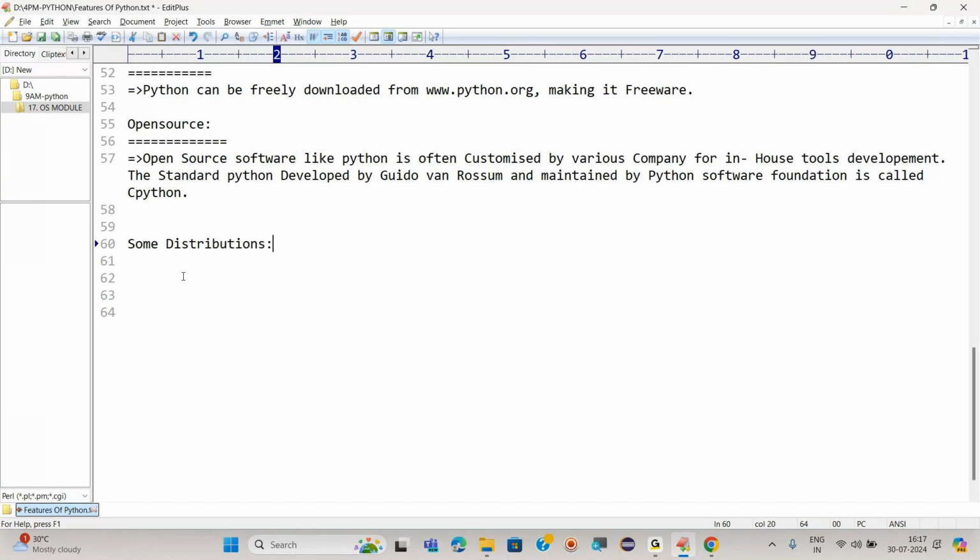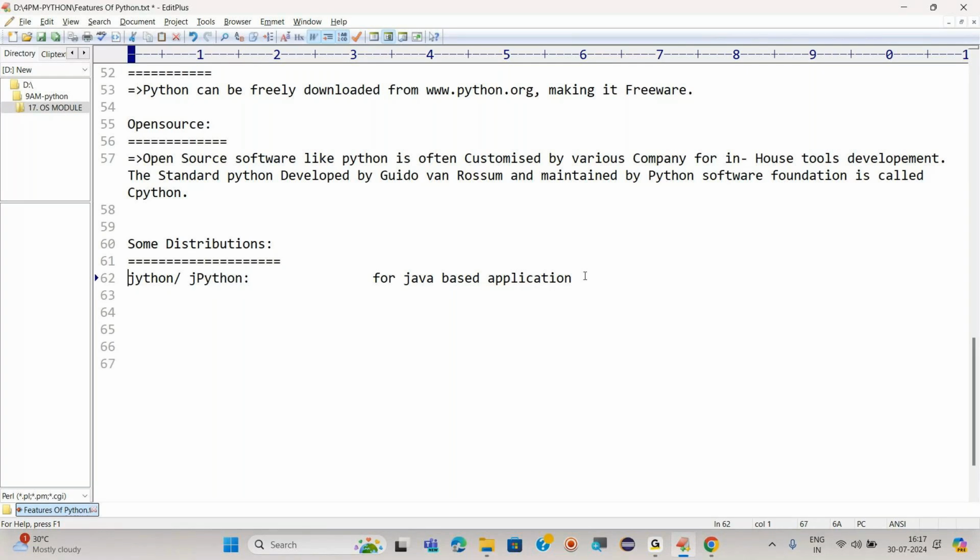Some distributions, like JPython, are there. We can also call it Jython or JPython. JPython is for Java based applications. That means we are using Java plus Python, that is nothing but JPython, or Jython. For what? Java based applications, right?